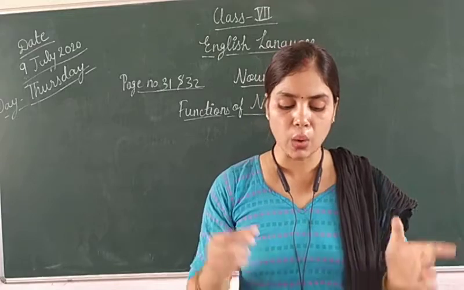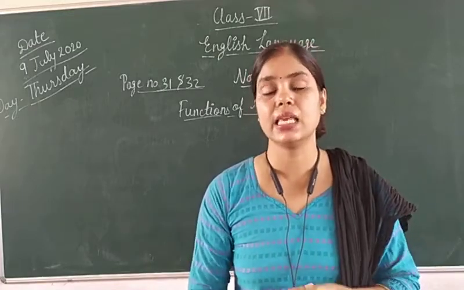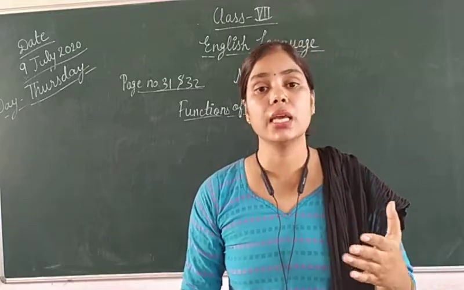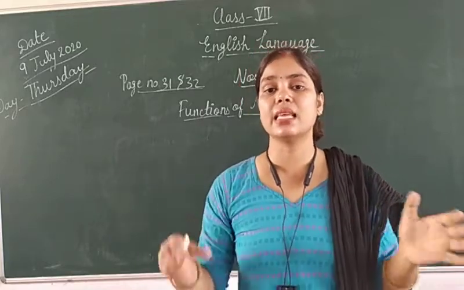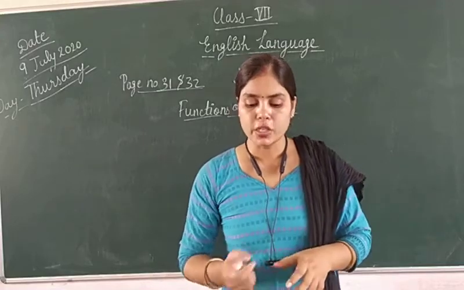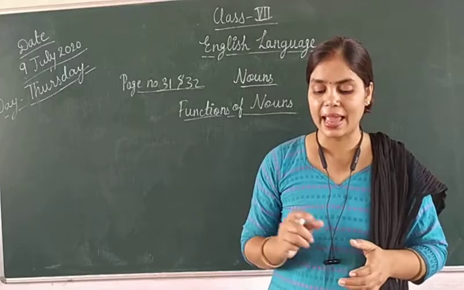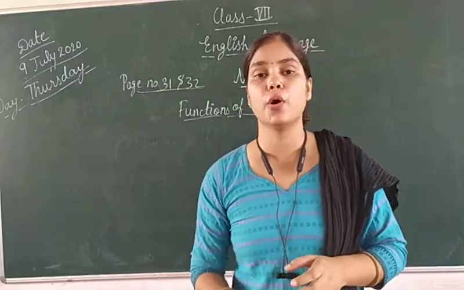Let us find out how nouns perform different functions in a sentence. कि अब हम फाइंड आउट करते हैं कि जो नाउन होता है वो कैसे कैसे अलग अलग फंक्शंस करता है. राइट. So first one is a noun can be used with an apostrophe and s to show ownership or possession.